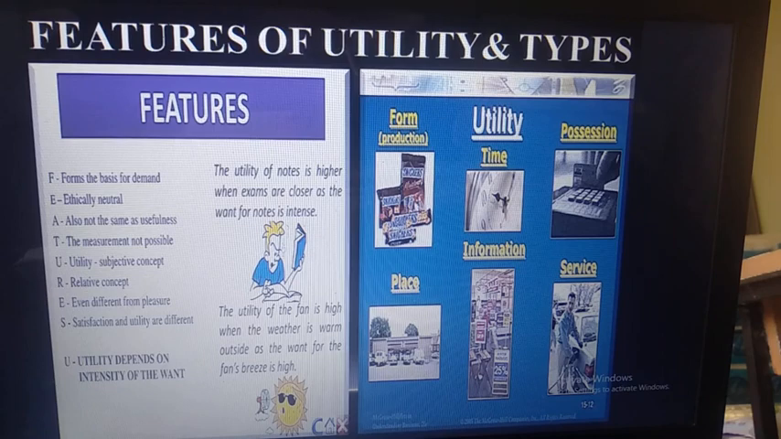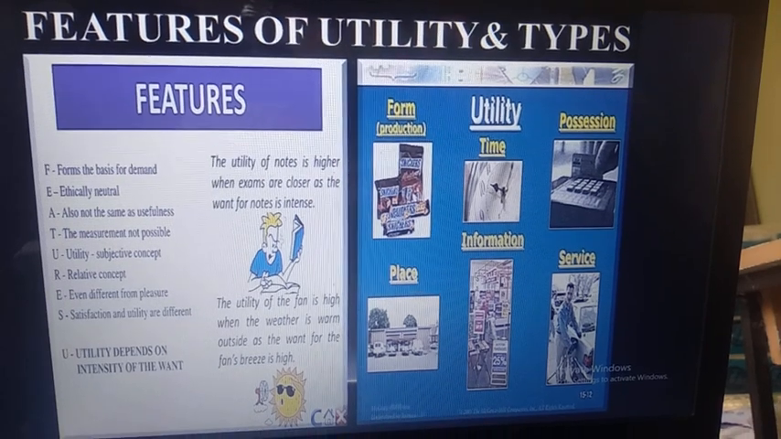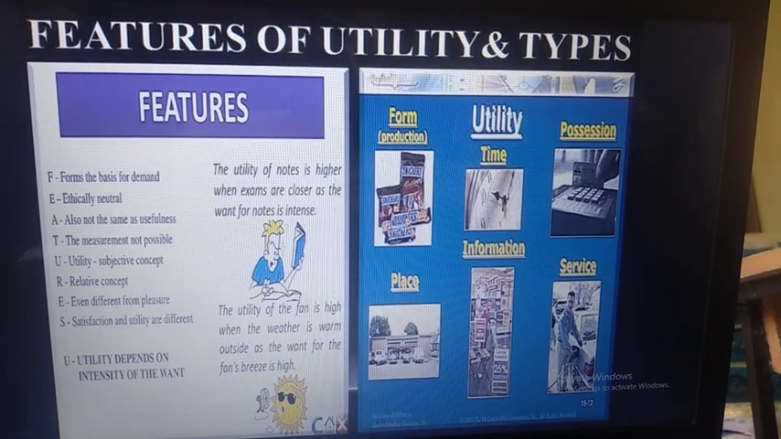Second is time utility. Just now I explained the example. In the rainy season we use raincoats. In summer season we use cotton clothes, and in winter season we use woolen clothes.